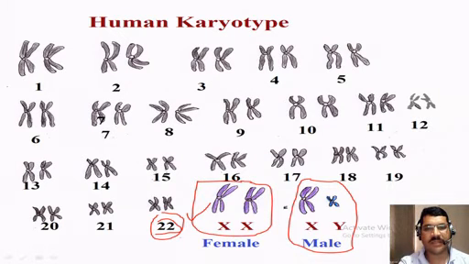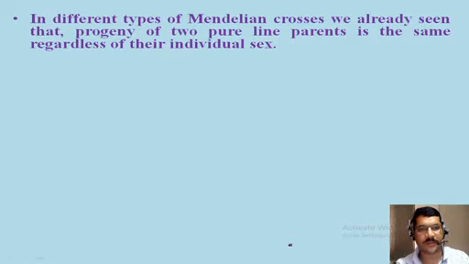Or if it is a man, it contains these 22 chromosomes plus this XY. So a male contains only XY and a female contains only XX. So these are the different types of chromosomes which are present in human beings, and 1 to 22 are known as autosomes, and the last two are the sex chromosomes.